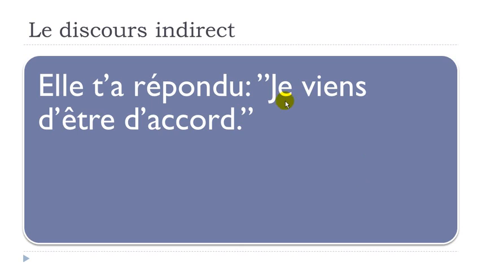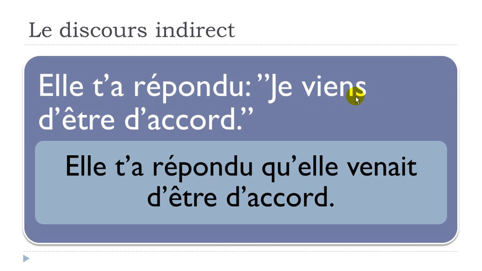Okay, so this is what we call le passé récent. So it's the verb venir, and here it's the present form. Okay, and you will have to modify it and put it at the imparfait form here. Elle t'a répondu qu'elle venait d'être d'accord. Okay, so the only thing that you will have to modify is this verb here, venir. So when you've got this passé récent, it's at the present form. It will be here at the imparfait form. Okay, elle t'a répondu qu'elle venait d'être d'accord.